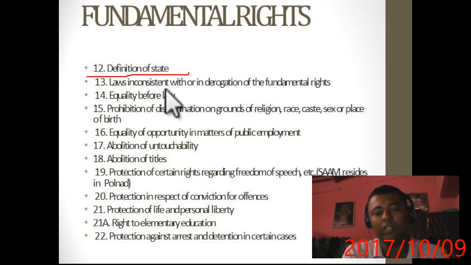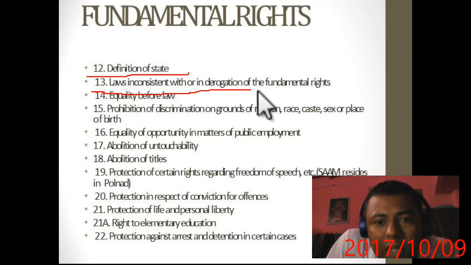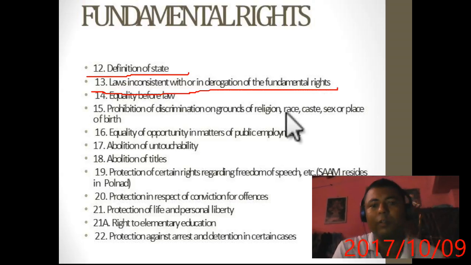State government employees, central government employees, PSU workers, contractual staff under the state and central government, and different categories of people who are under the state are given there. In Article 13, it is written that any law which is inconsistent with or in derogation of the fundamental rights will be null and void.